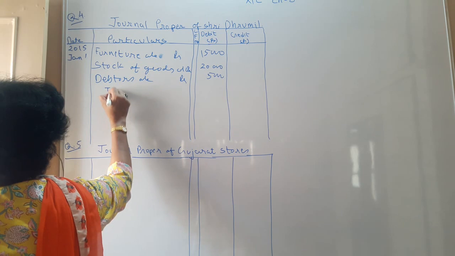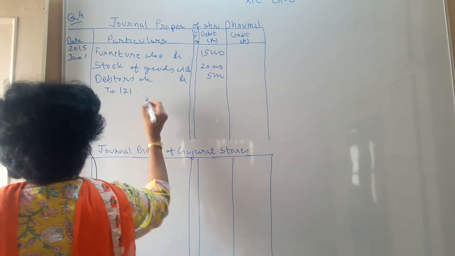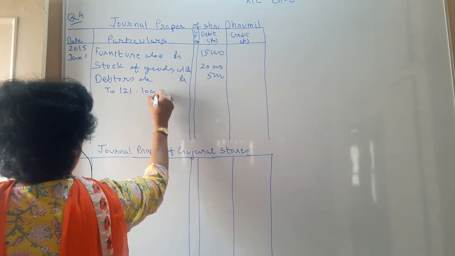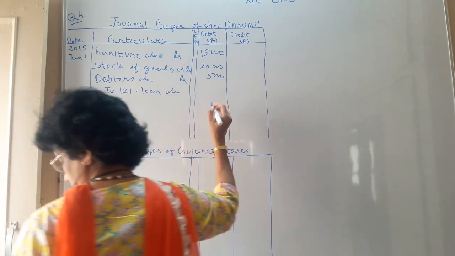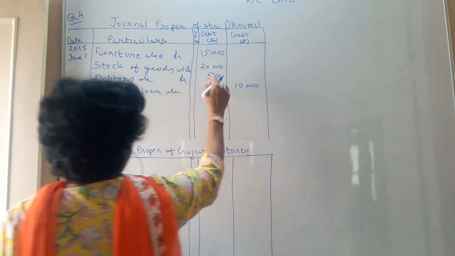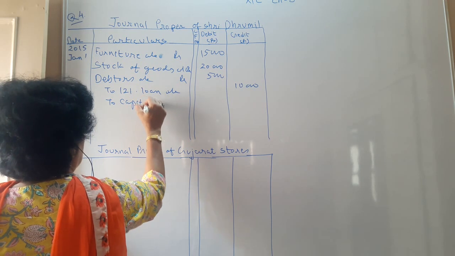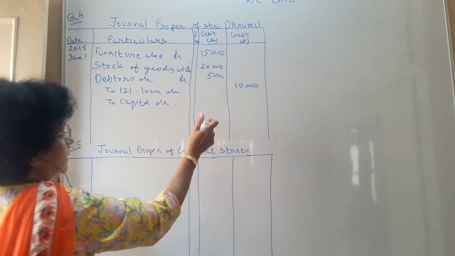To the 12% loan, you have 12% loan from Mayaben, loan account. Amount is rupees 10,000. Now how to find the remaining balance? It will go as a capital account. So how to find the capital account?